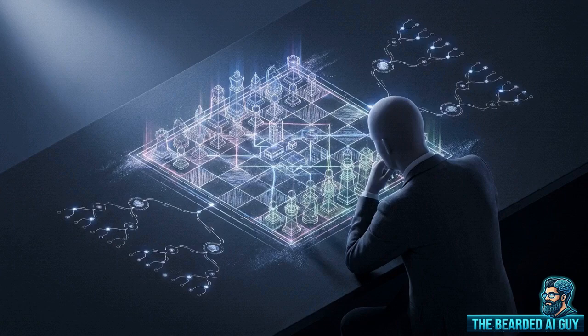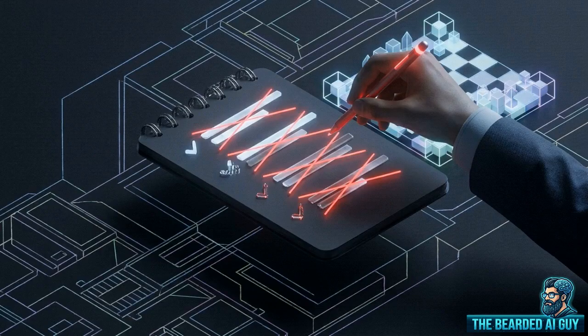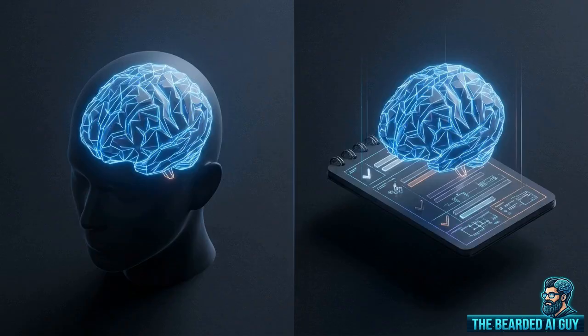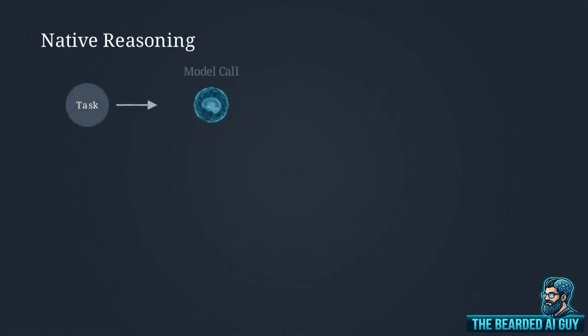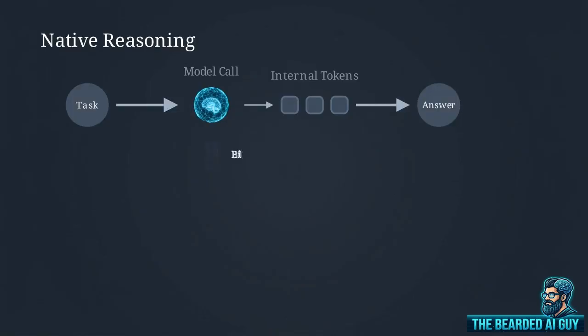Think of 2 chess players. One calculates every variation silently in their head before touching a piece. The other maps out lines on a physical notepad, crossing out threats between turns. Same game, but the physical location of the thinking is different. The silent thinker is native reasoning. It's a single model invocation where the usage is billed, but the internal tokens are hidden from your logs.